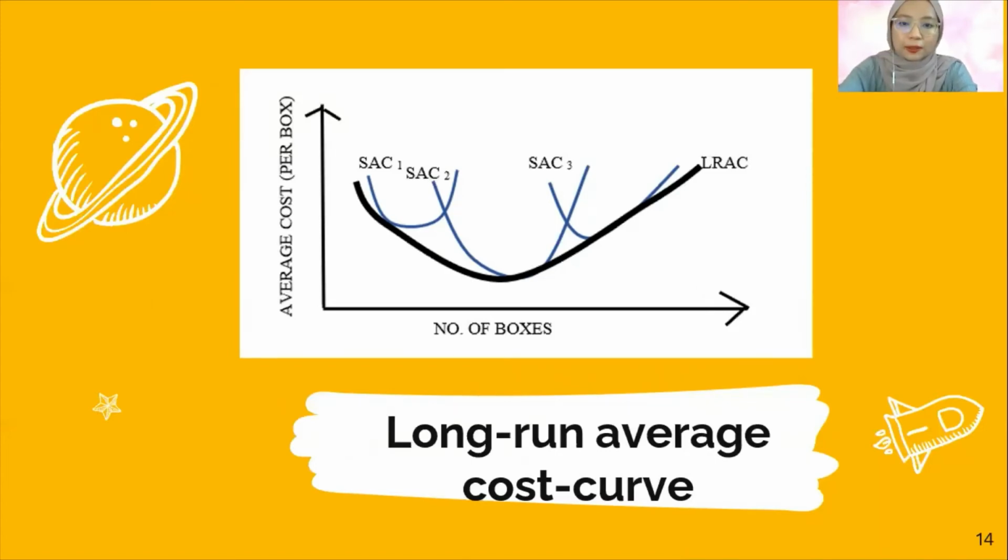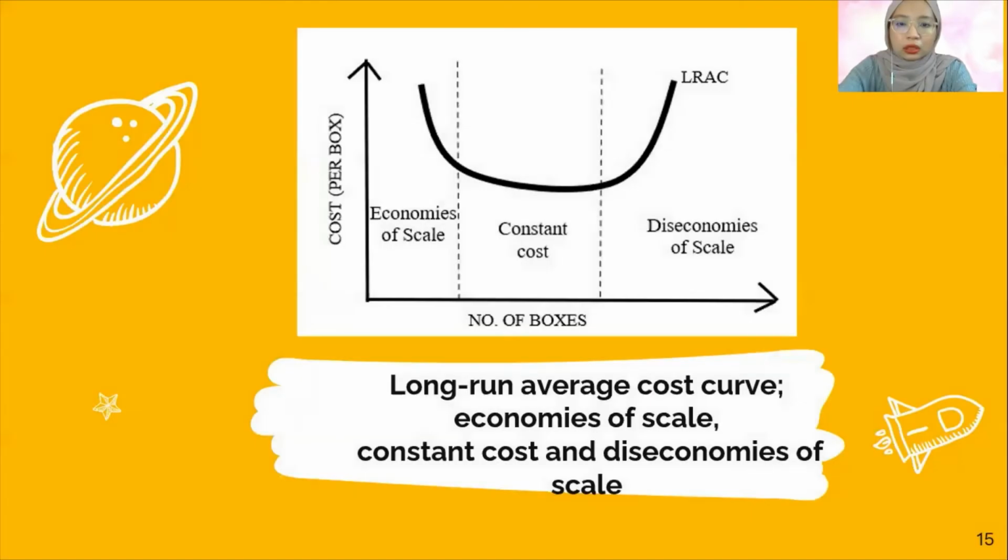Here is the same as the previous one, but there is no curve for the short run. At the economies of scale phase, Delicious Sdn Bhd will enjoy advantages or benefits as it grows larger, while in the diseconomies of scale phase, it will face problems as it grows larger.